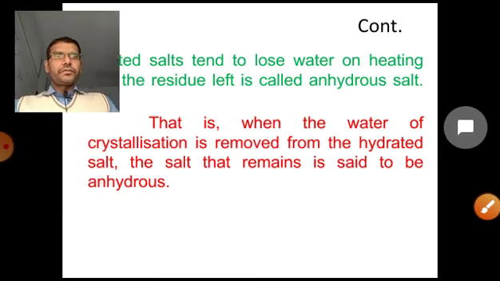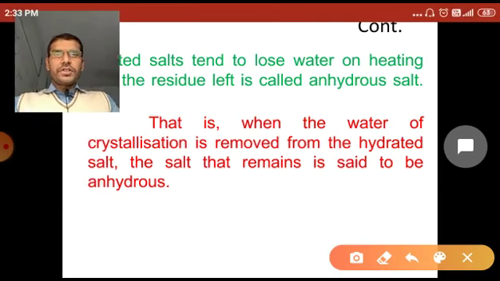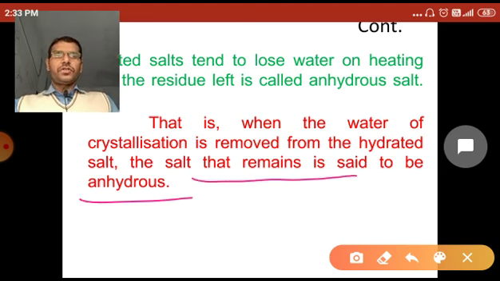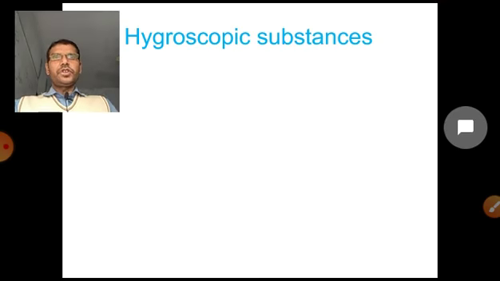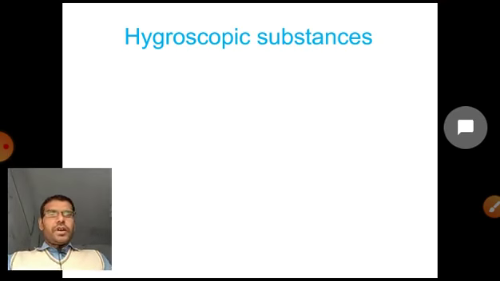So when the water of crystallization is removed from the hydrated salt, the salt that remains is said to be anhydrous salt. The remaining salt is called anhydrous salt because it does not have the water of crystallization, or water. Now, next topic, the hygroscopic substance.